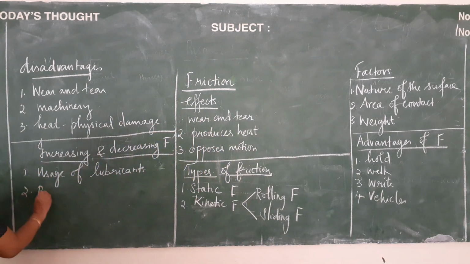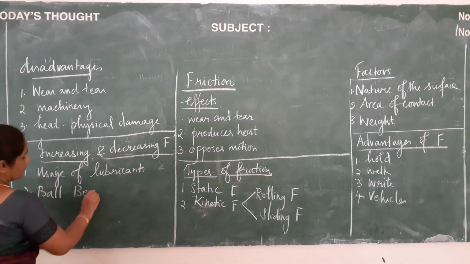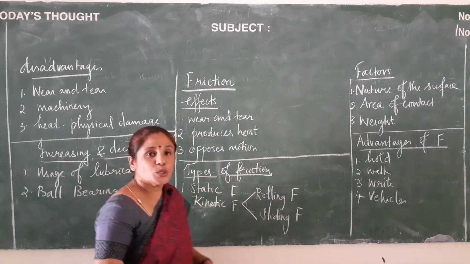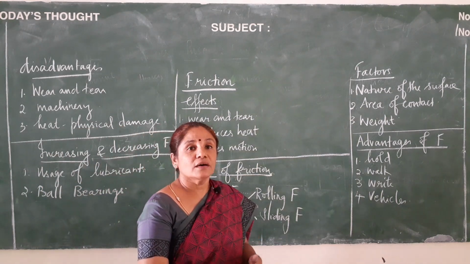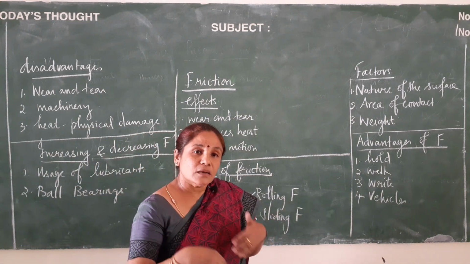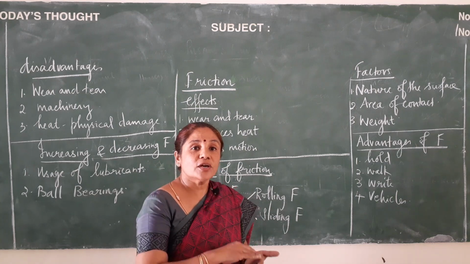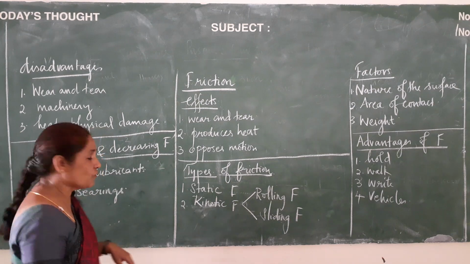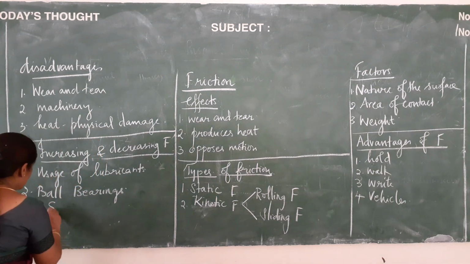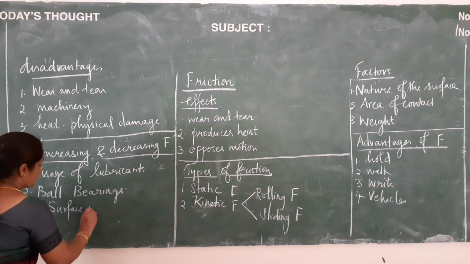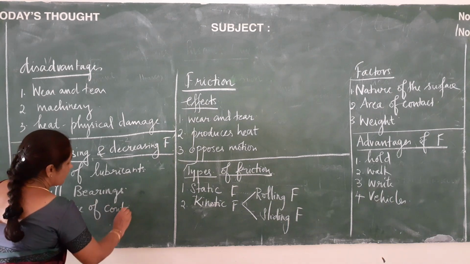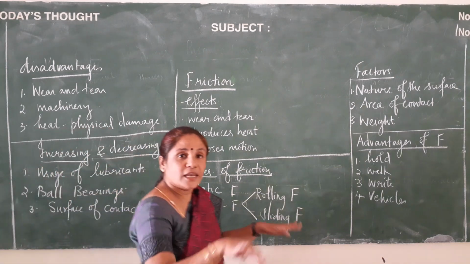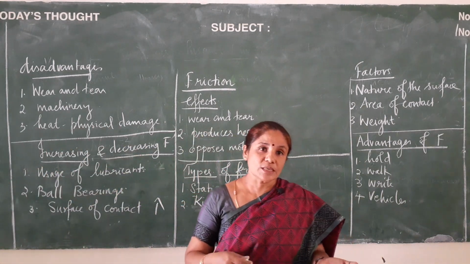Then ball bearings. What are these ball bearings? These ball bearings also help us to reduce the friction. Here the sliding friction is converted to rolling friction. By that way the ball bearings are very much useful. And the third one will be surface of contact. We have already seen that if the surface of contact, that is surface area, is increased, you can increase the friction.